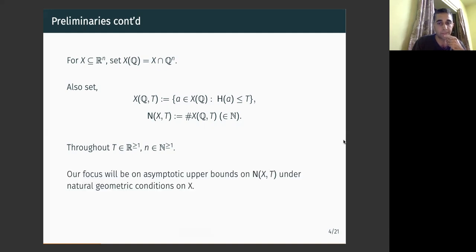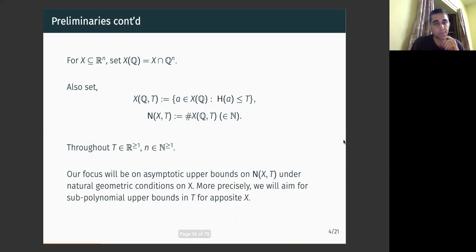As I said, our aim would be to look at this number N(X,T) and really we'll look at some upper bounds on this number. To be precise, we'll look at big O of T to the power epsilon sort of bounds, or subpolynomial bounds in T, on this number N(X,T), which suggest that X really can't have too many points. Okay, but let us get started with our first result for the day.